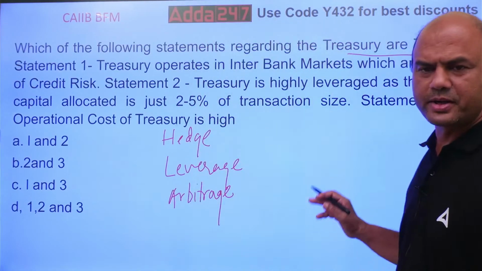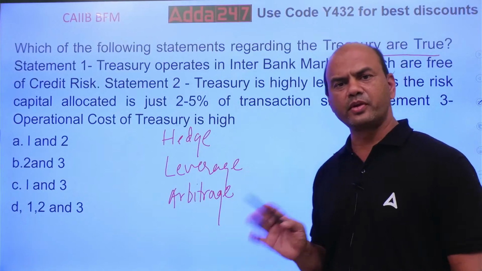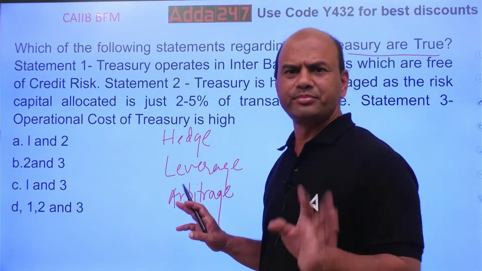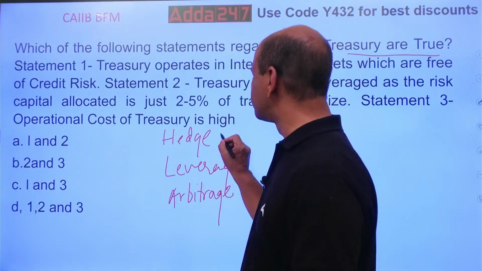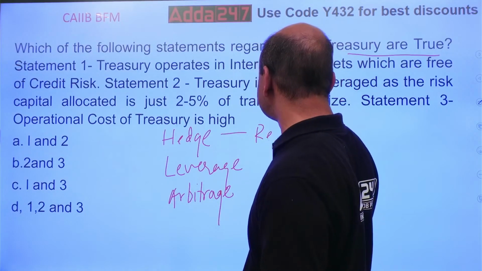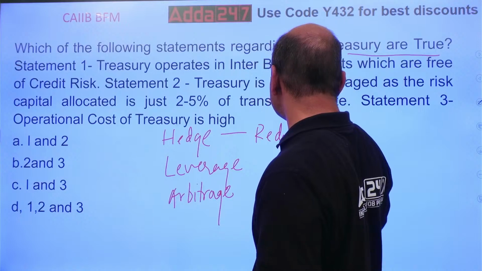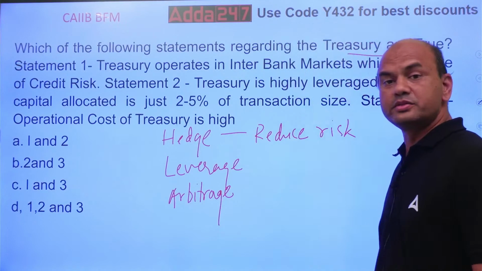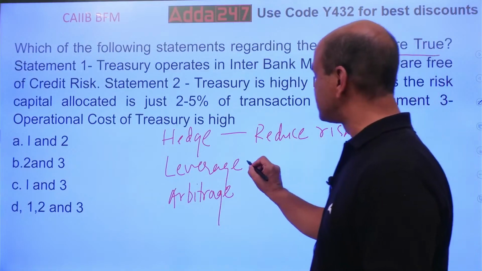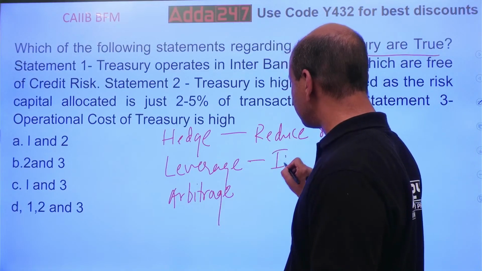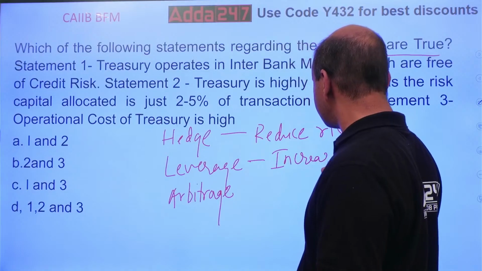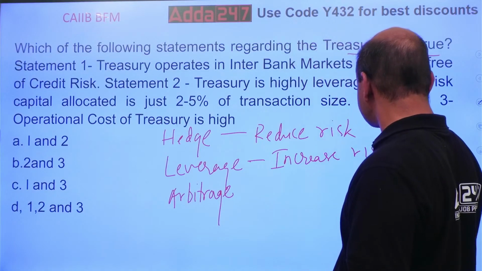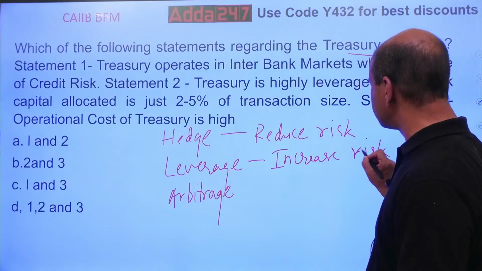Hedging means reducing the risk. Leverage means increasing the risk.